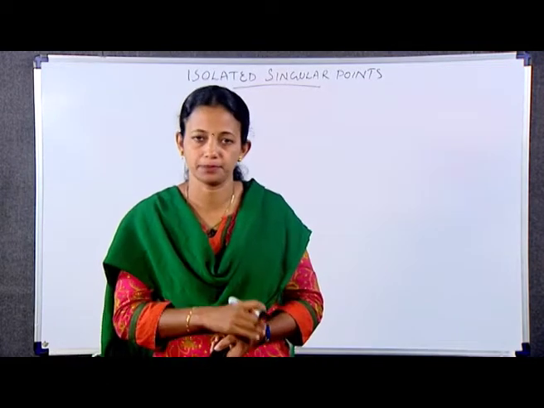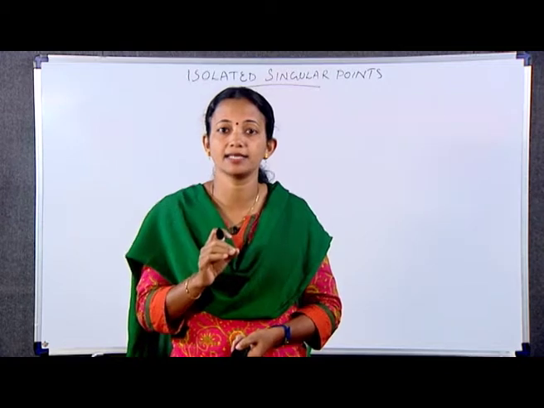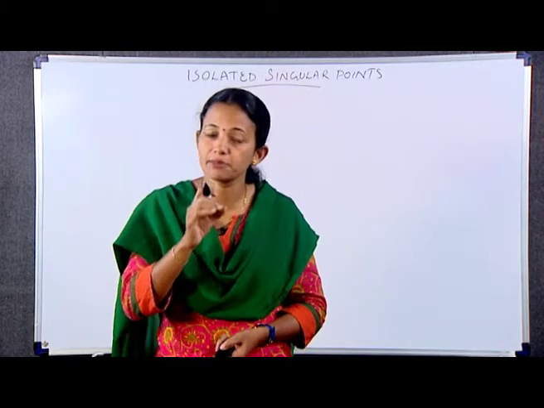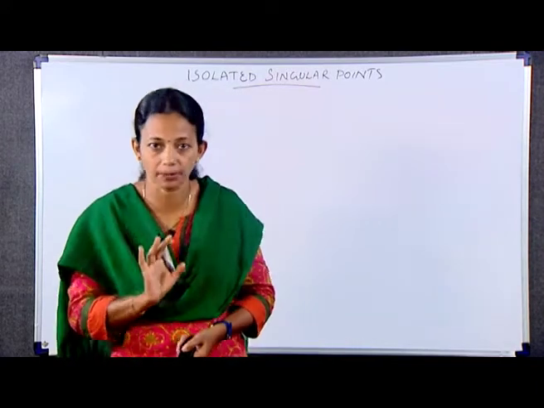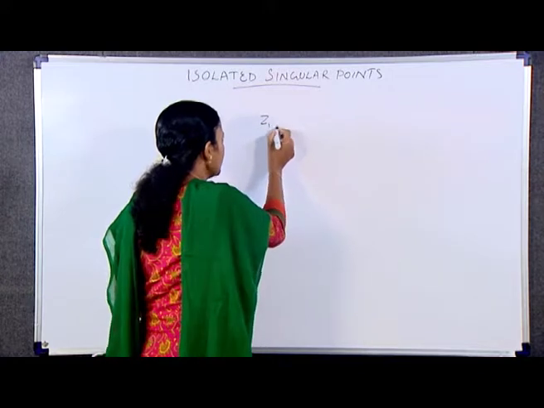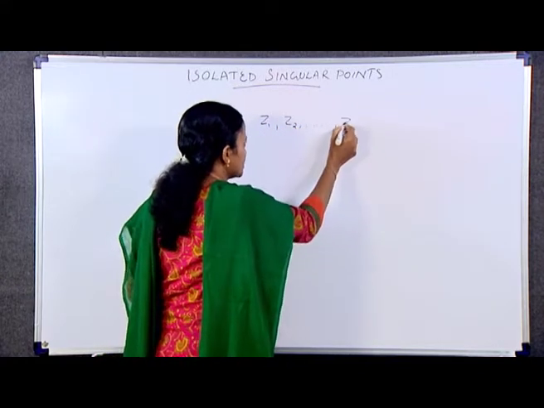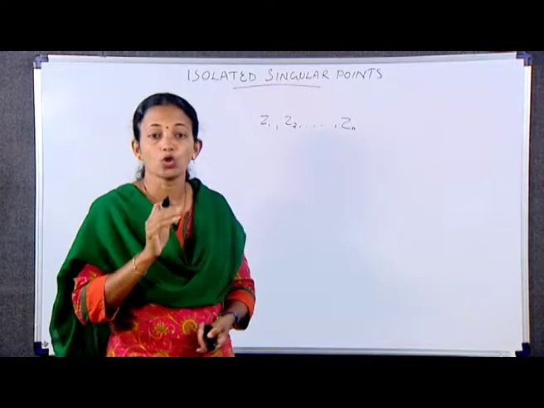Next, we move on to a theorem. If a function is analytic everywhere inside a simple closed contour C except for a finite number of singular points, that is z1, z2, etc., zn, here it is finite, those points must all be isolated, and the deleted neighborhoods about them can be made small enough to lie entirely inside C. See the figure.